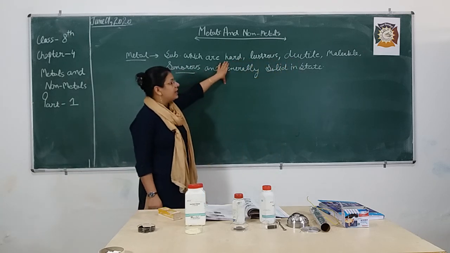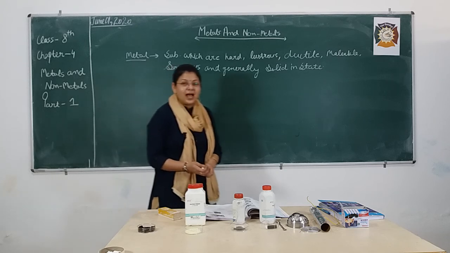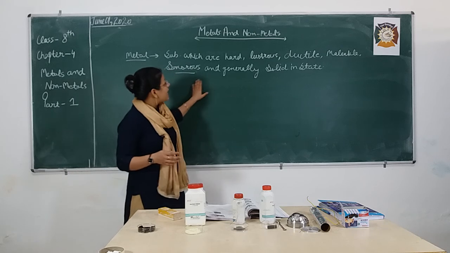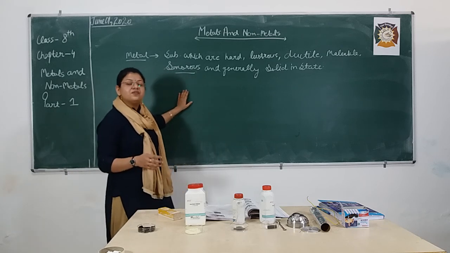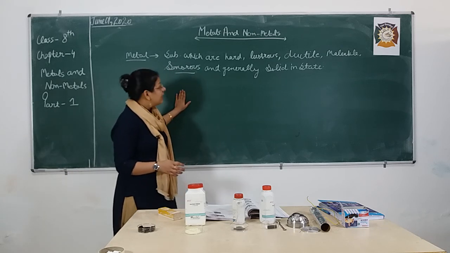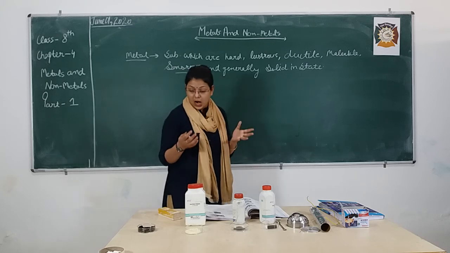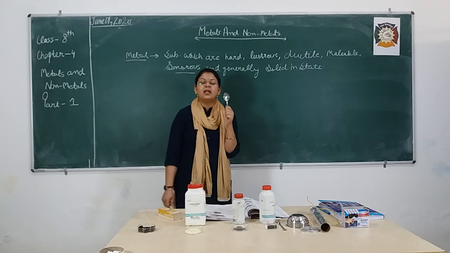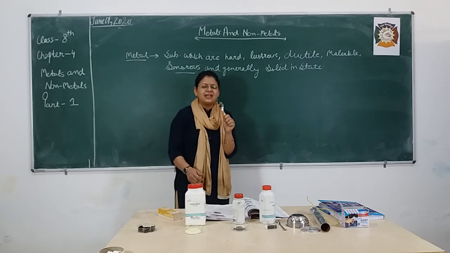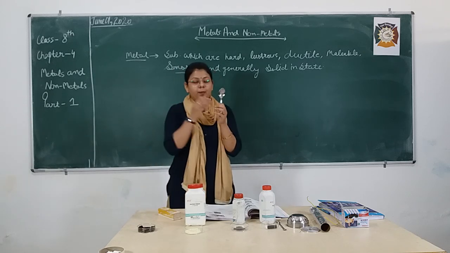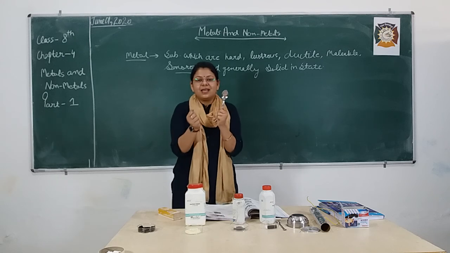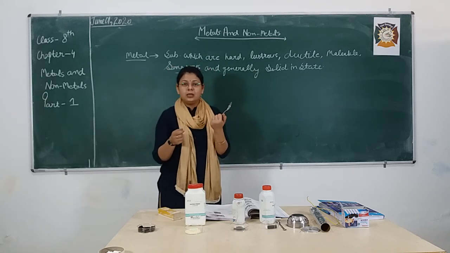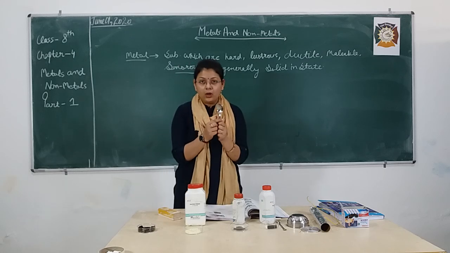So first is hard. That means metals are generally hard in nature, and the things I have written are also physical properties of metals. Here I have this spoon made up of steel, and steel is composed when two or more metals form an alloy. So you can take this as an example, because steel is an alloy of iron.